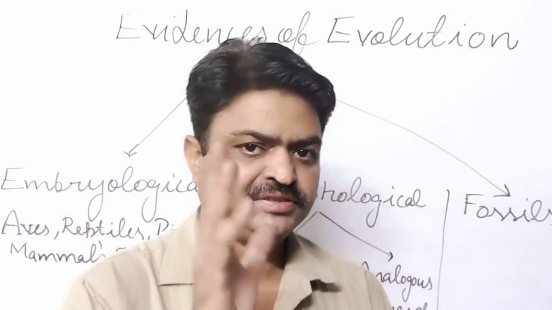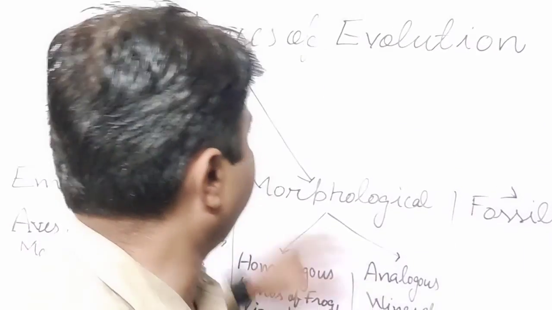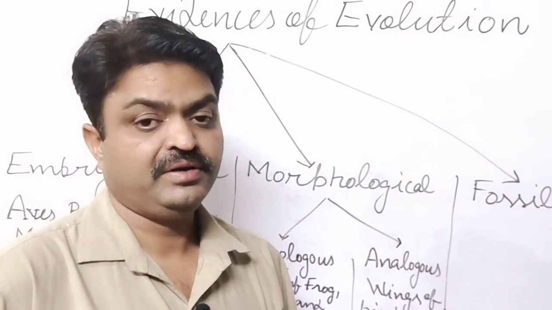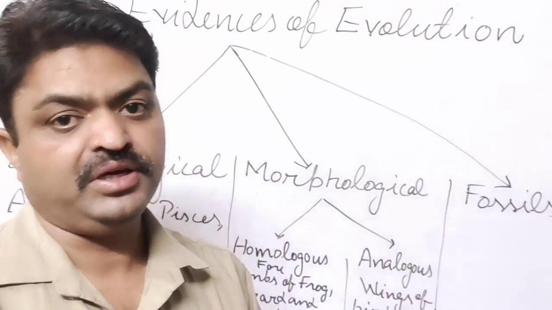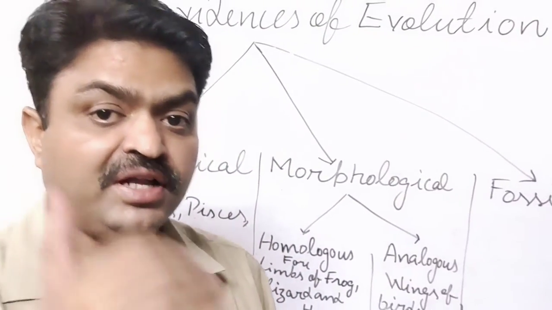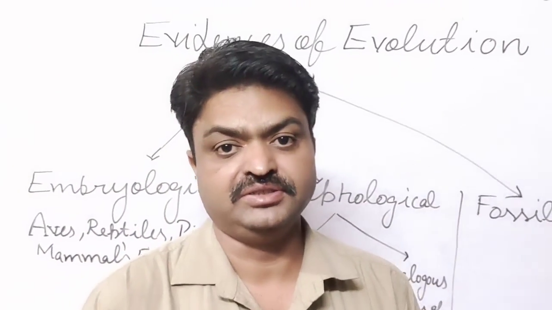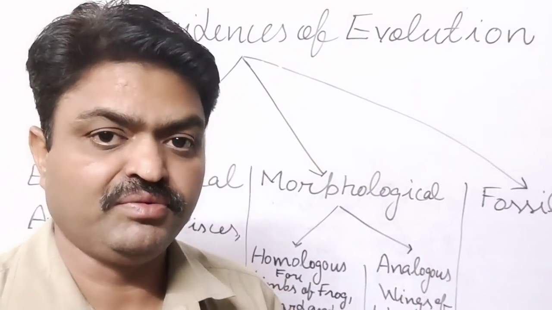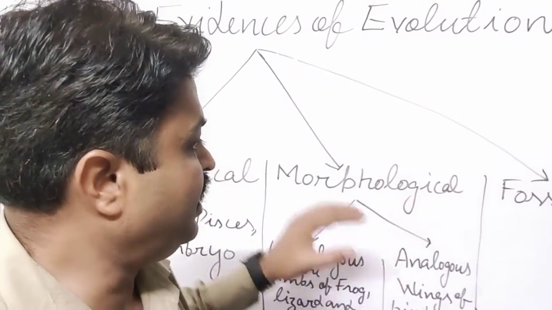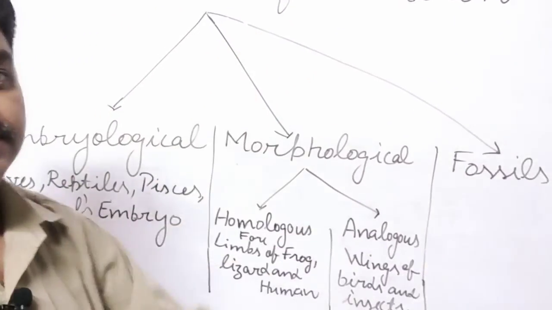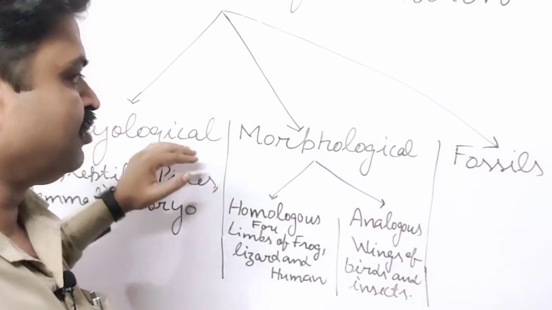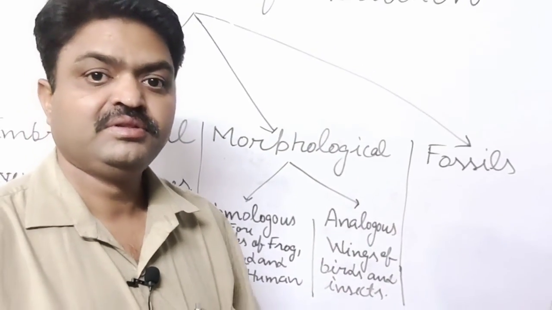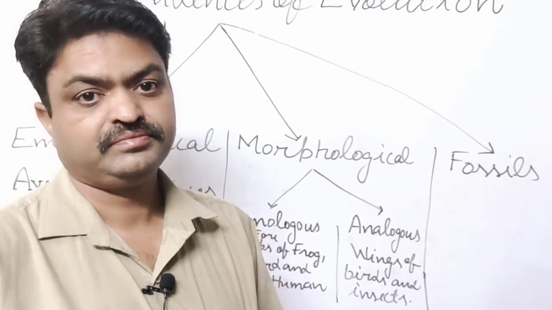Now, yes, student, in this segment we will discuss the evidences of evolution, that is, how can we know about evolution, about the gradual development of the living organisms. Yes, student, we can know about the gradual development of the living organisms with the help of these three evidences. First is embryological evidence, second is morphological evidence, third is fossils.